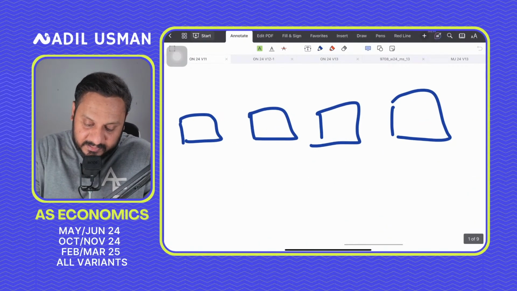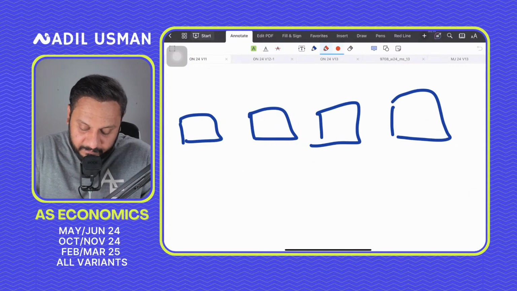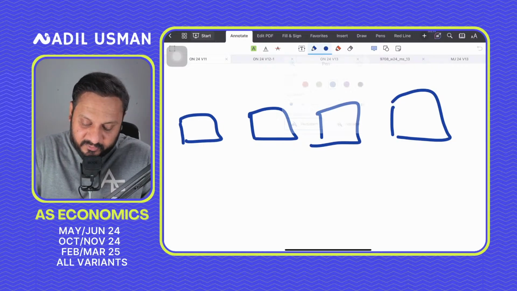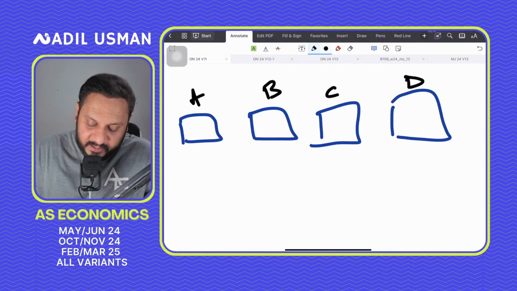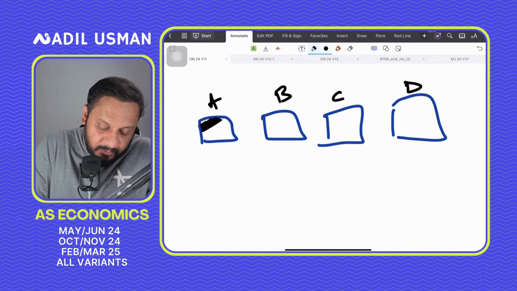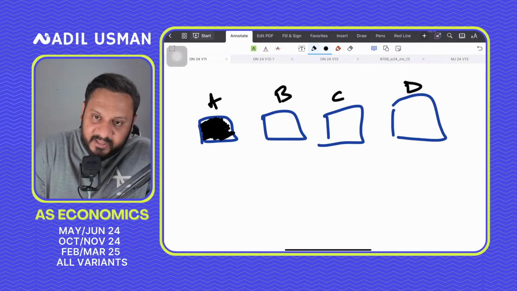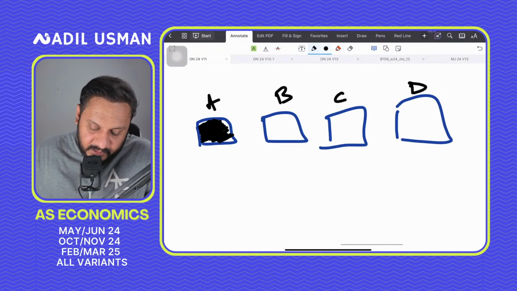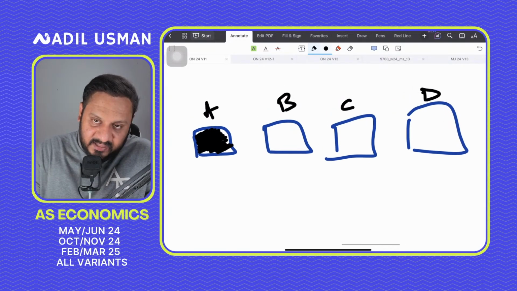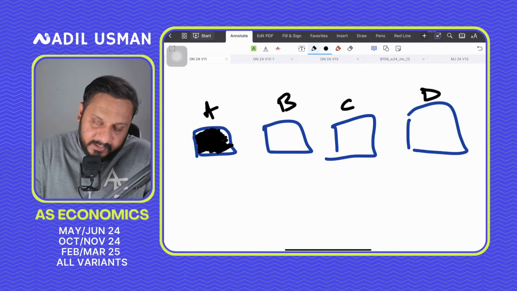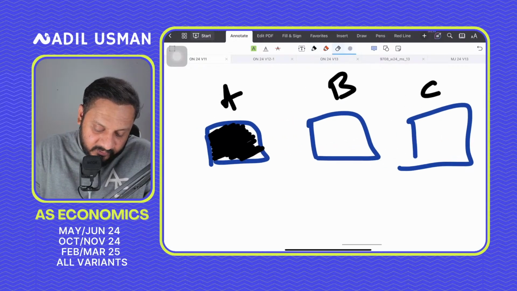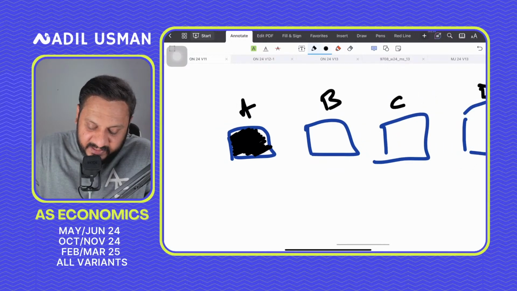Okay, so let me tell you something, by the way. When you have the bubble sheet, usually the students will answer like, let's say this is A, this is B, this is C, this is D, right? So you will shade the bubble sheet like this. Now let's say you shade it like this, but you later on realize that the answer is not A and the answer was B. So you will erase it and you will select B.